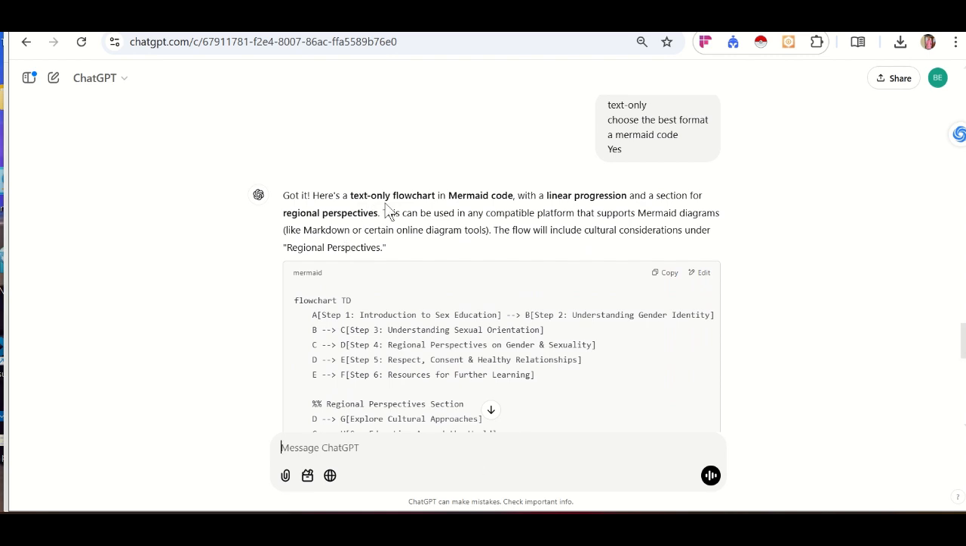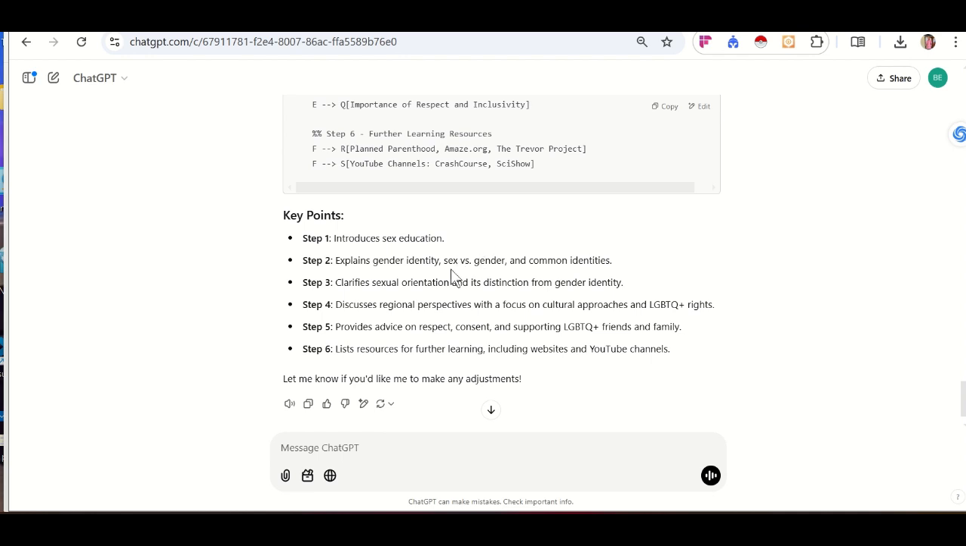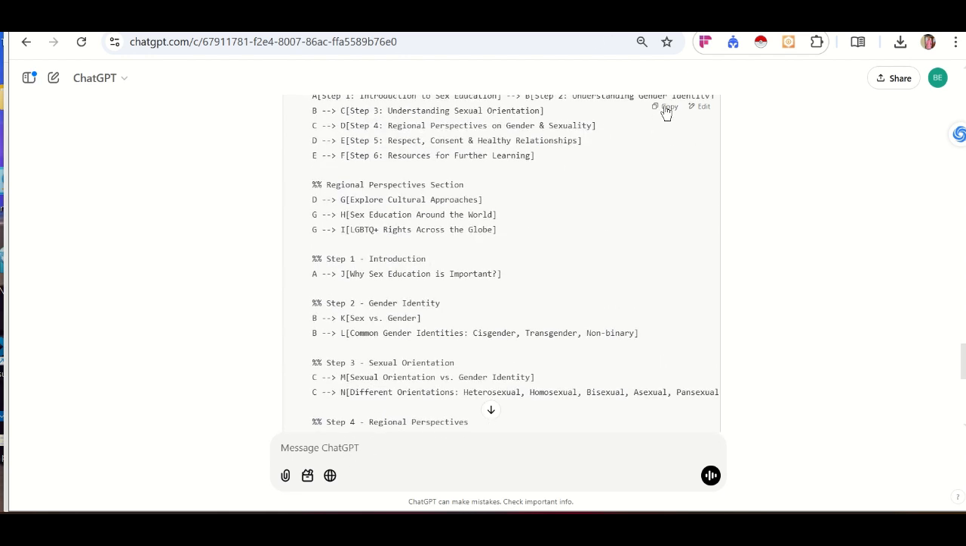Got it. Here's a text-only flowchart in Mermaid code with a linear progression and a section for regional perspective. Okay, so let's copy it. Now I've copied this Mermaid code. Now key points: introduces sex education, explains gender identity, clarifies sexual orientation and distinction from gender identity, discusses regional perspective. And if I want to adjust it, I can equally adjust it, but for the sake of this video, I've just copied my Mermaid code.